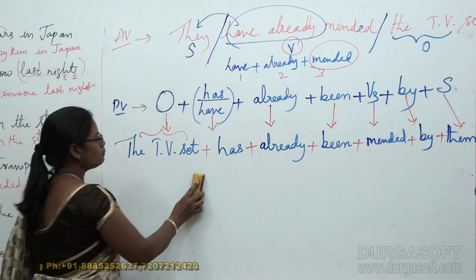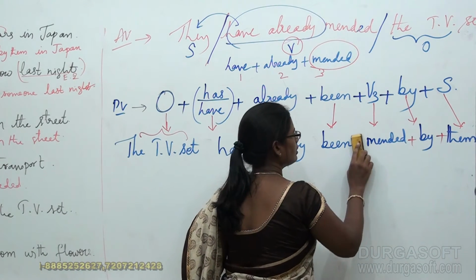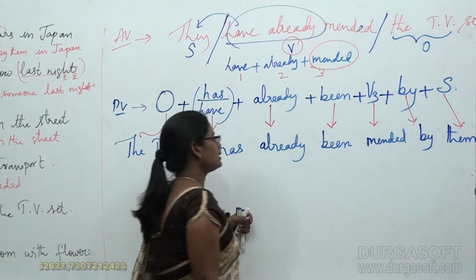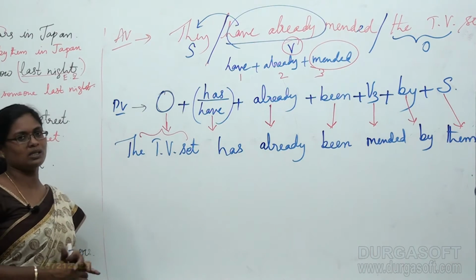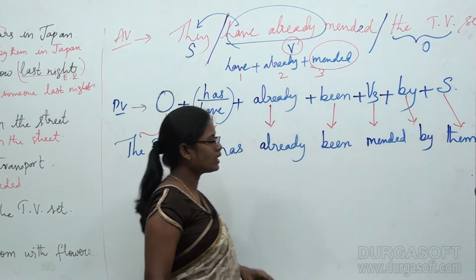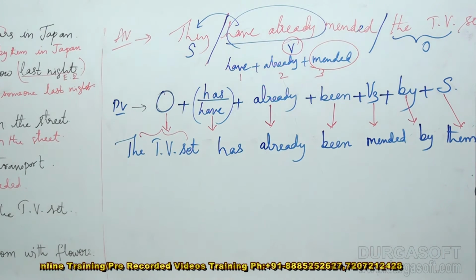Now when you remove pluses, can you read this as a sentence? Yes, this is your passive voice sentence that got existed after the structure provided by the active voice. So students, they have already mended the TV set got converted into the TV set has already been mended.